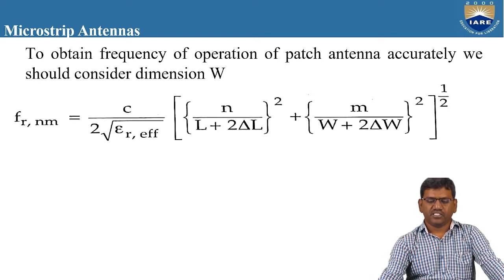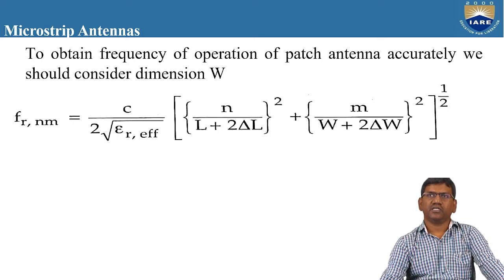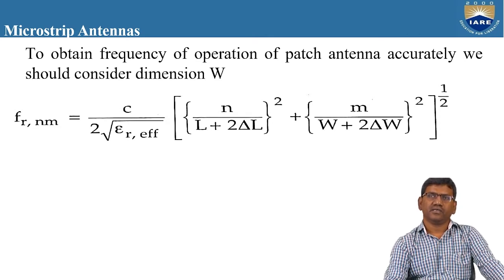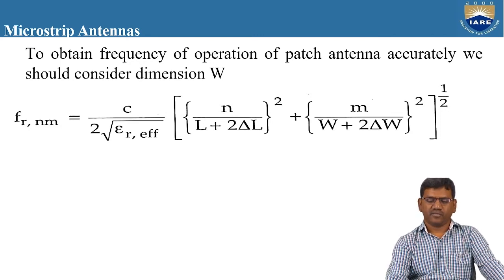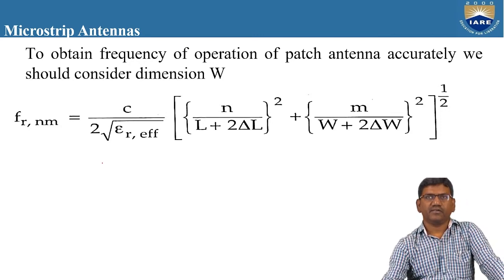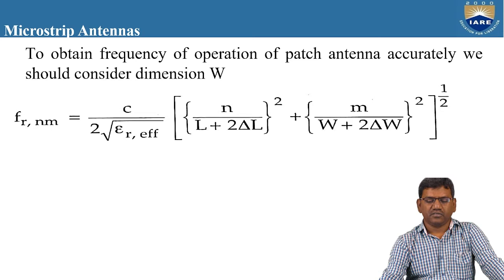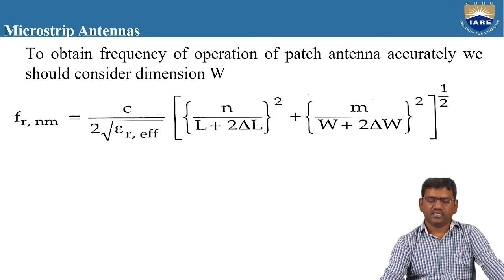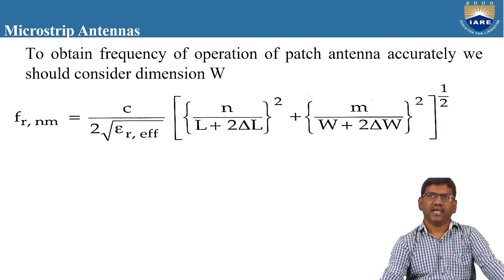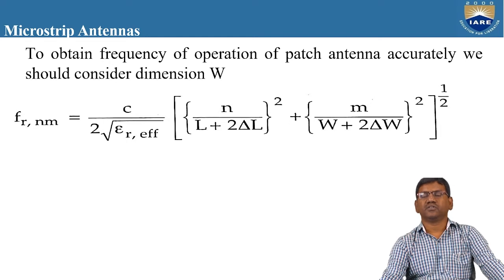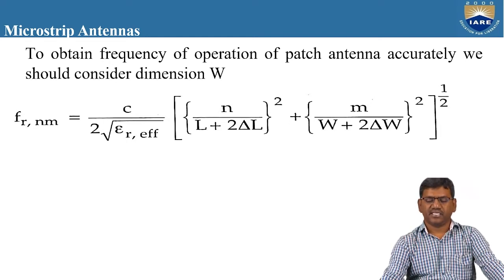To obtain the frequency of operation of the patch antenna accurately, we should consider dimension W also. In the previous expression, there is no value of W. So W also will decide the frequency of operation of the patch antenna. Fr of nm is given by C by 2 into root of epsilon r effective into n by L plus 2 del L whole square plus m by W plus 2 del W whole square, whole power half. Here m and n are the modes of the electric fields produced by the patch antenna.